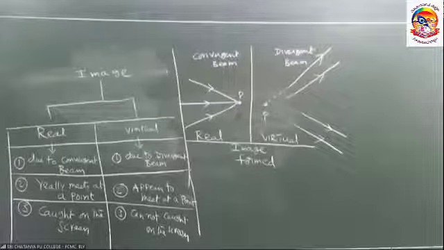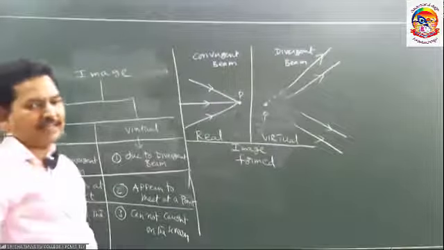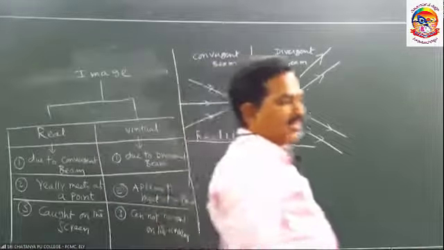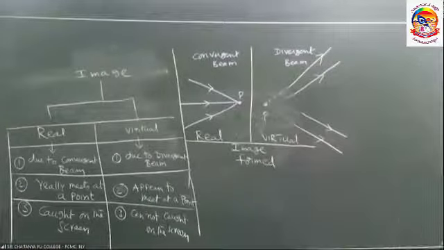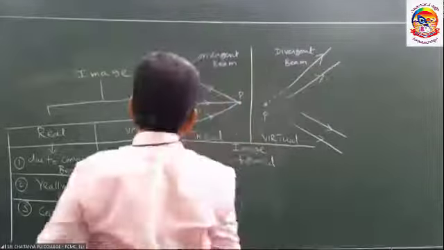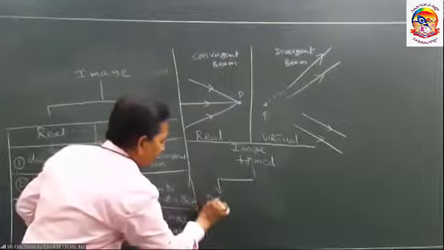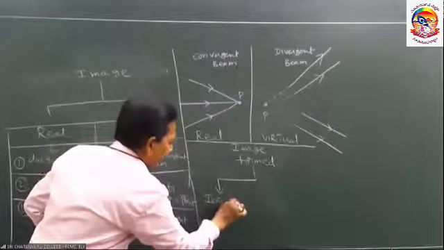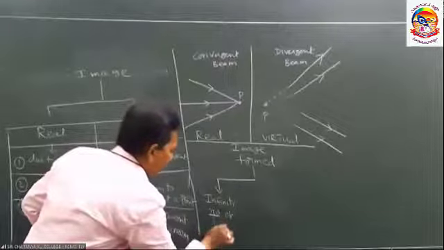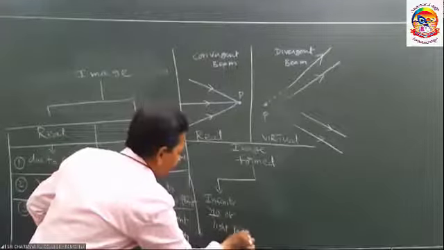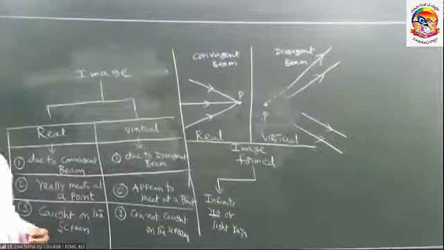One more important point. In order to form the image, how many light rays are required? To form the image, we can take an infinite number of light rays after reflection or after refraction.